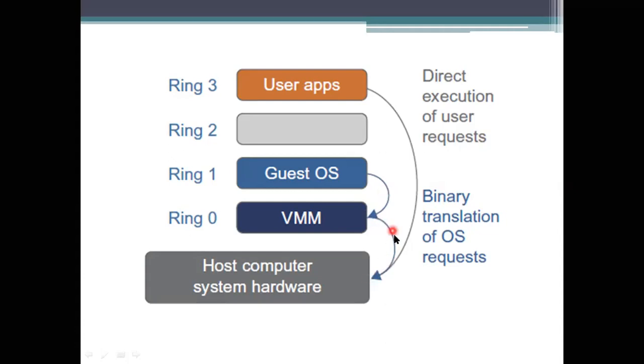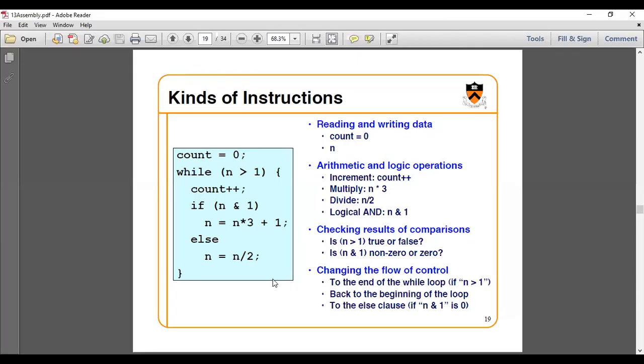So between this process, we need to translate the request here. How are we going to translate the request? This is the binary translation. How are we going to translate the request here? So I'm taking one example. I hope you understand.